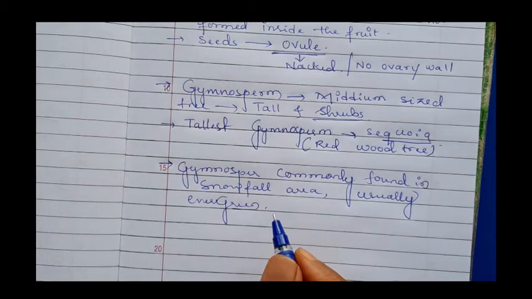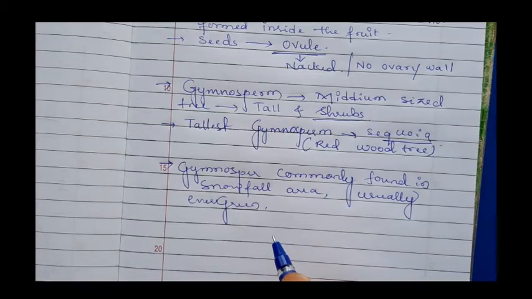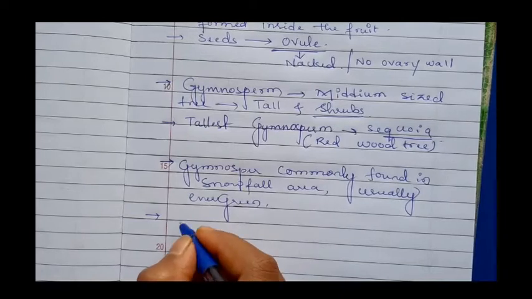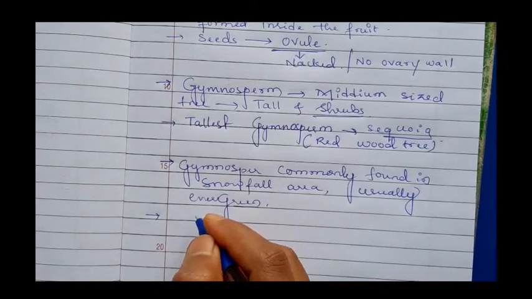There we can see the gymnosperms, in the evergreen forest. In that evergreen forest we can commonly see the gymnosperms. Now we can discuss the plant body structure.